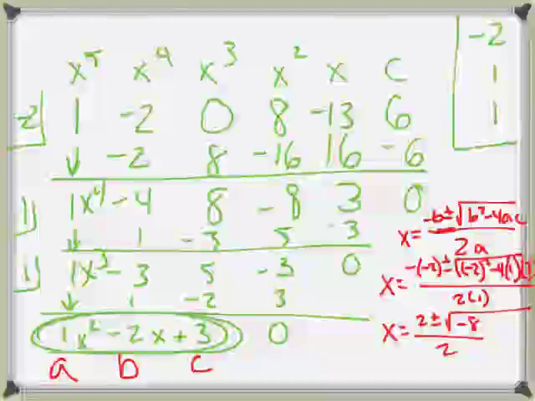Second super common mistake that happened on the test was that students divided at this point. We cannot divide things that are underneath a square root with things that are not underneath a square root. They're not alike. We can't combine those. So we cannot divide yet. We need to simplify that square root.